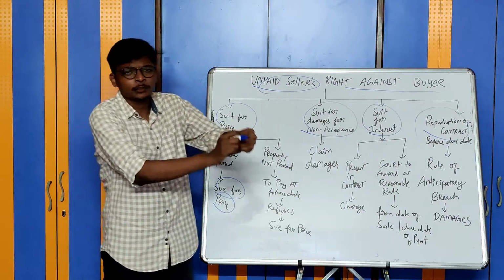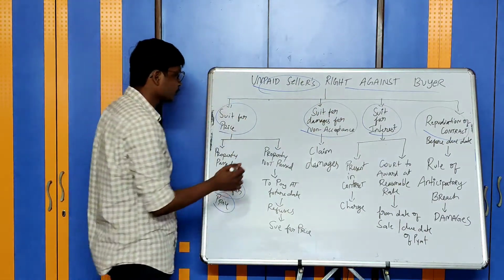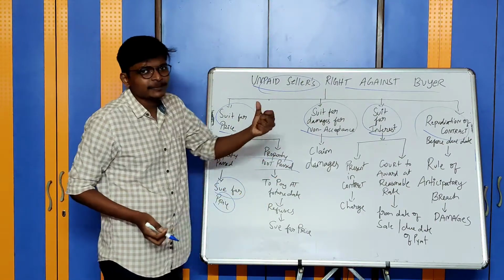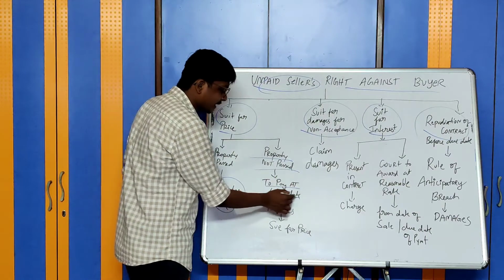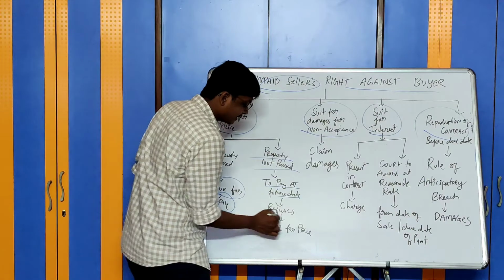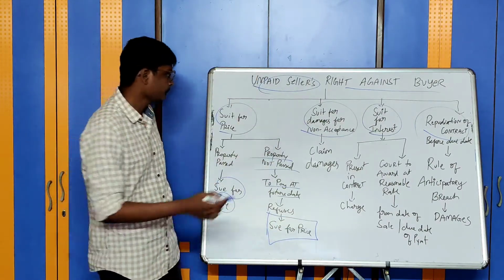I sold goods for 10,000, I file a case against him in the court for 10,000 rupees, recovering 10,000 rupees. Property is not passed and the buyer has promised to pay the money at a future date, but now he is refusing to pay the money at a future date. Then, even in that case, you can sue for the price against the buyer.